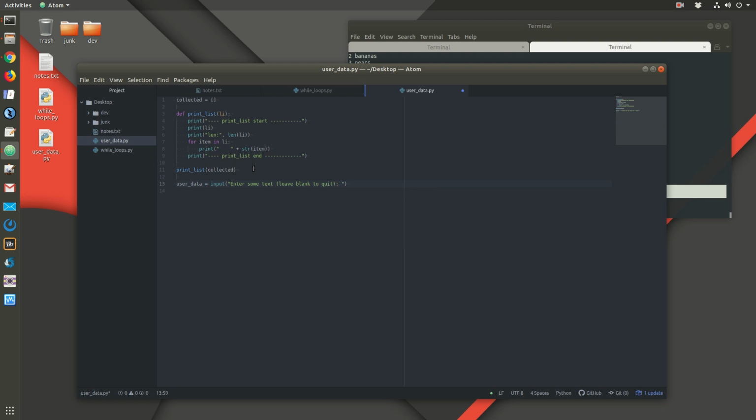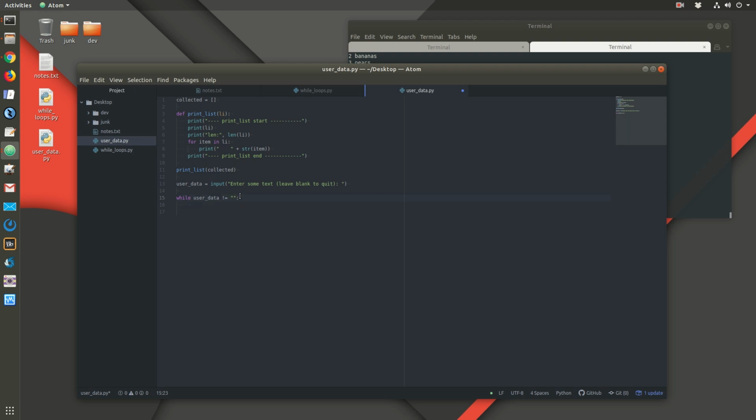Alright, and then we add our extra little bit of space at the end. So this is going to ask the user for some data. It's going to print this message to the terminal, then you're going to type some data. So the program is going to pause until the user enters some data and presses enter. Okay. So at that point, whatever the user types in will be stored in this variable. Okay. So while user data does not equal the empty string, okay, because if the user leaves it blank, then that's when we want them to quit.